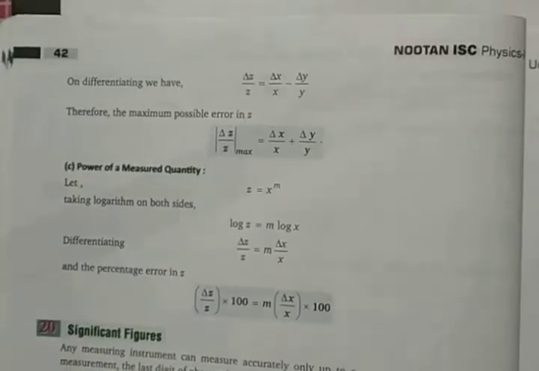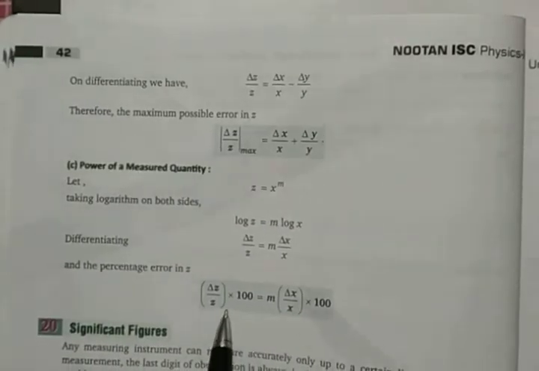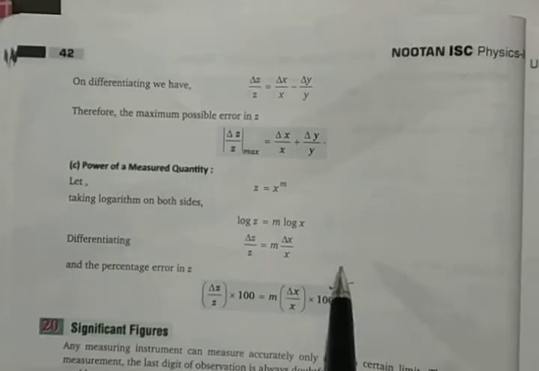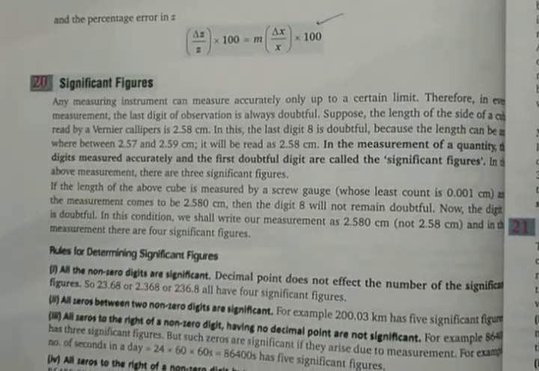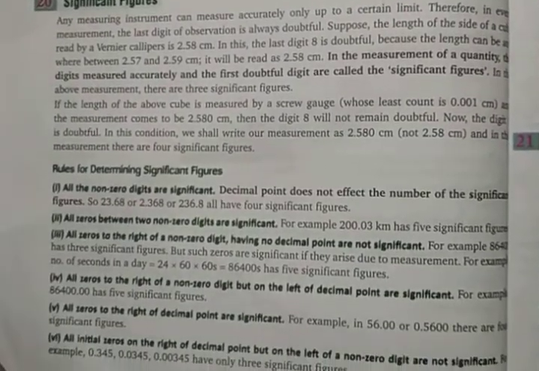So the power of the measured quantity, what happens in the power, that's given here. You can just know this formula, that's enough. Then significant figures. All the rules of significant figures are important.